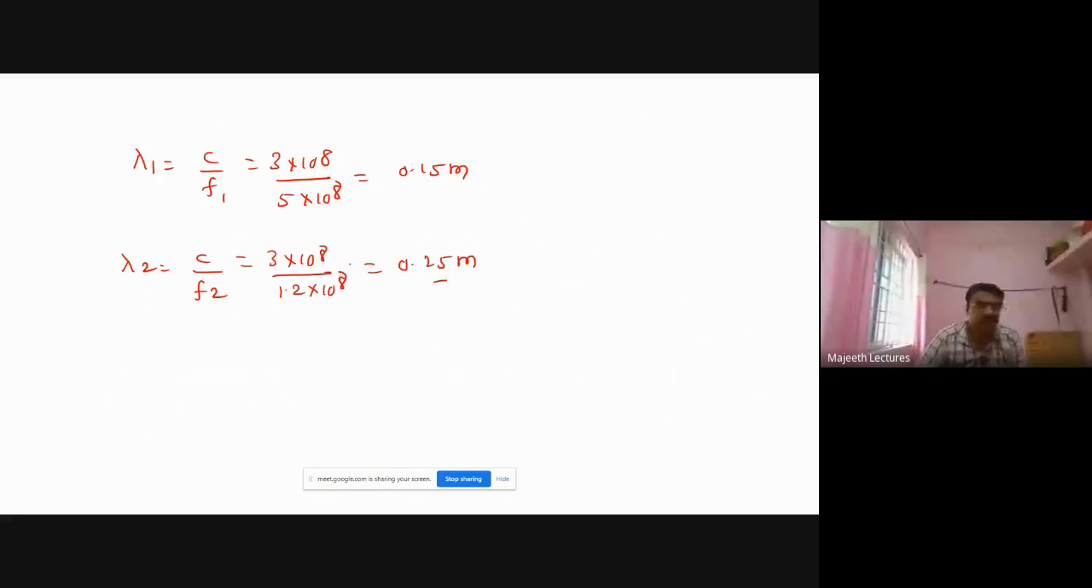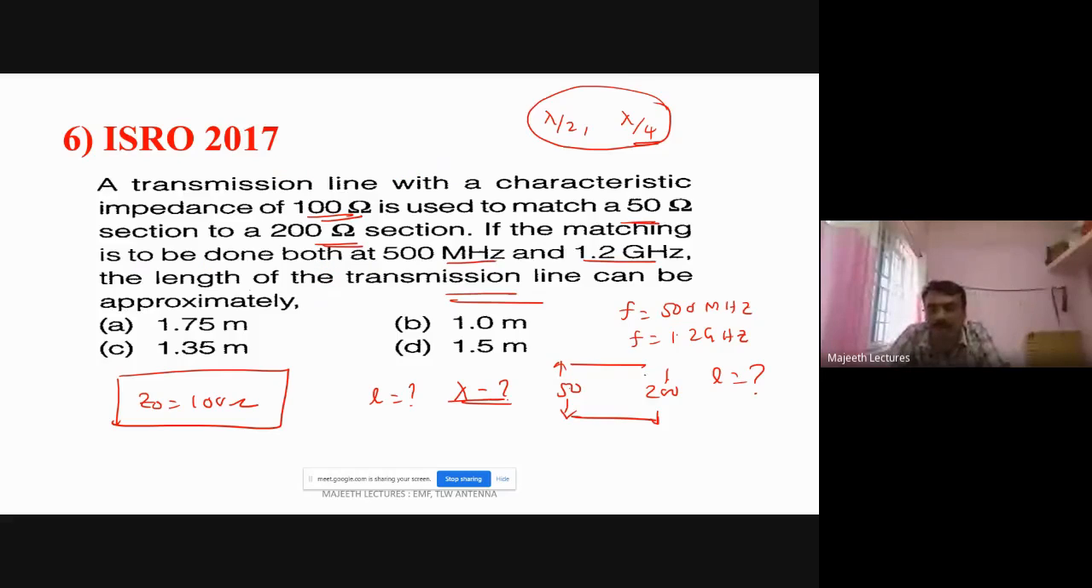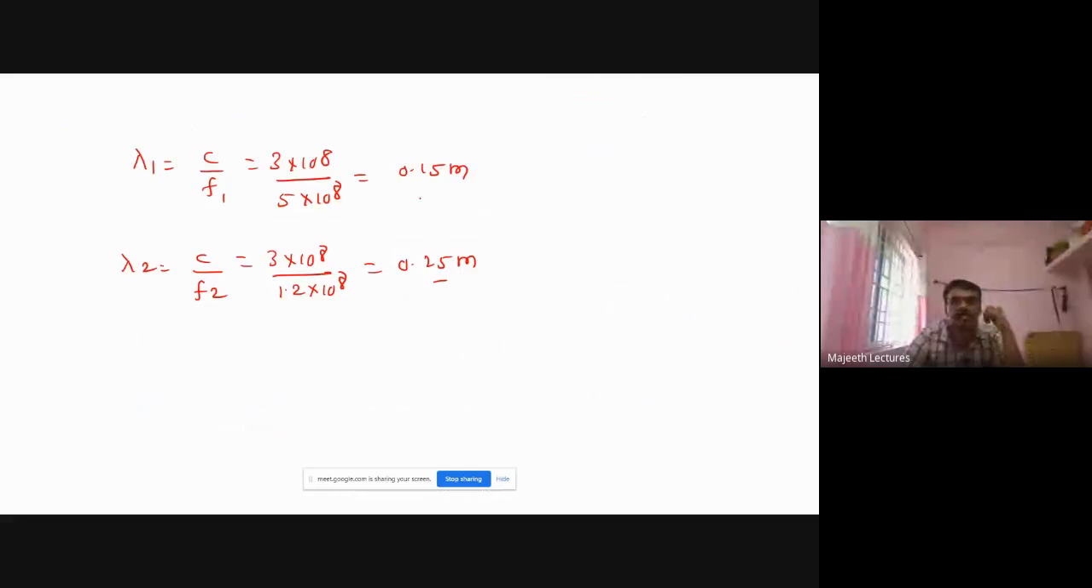Right? So what is the thing? We have 2 lambda. See, this is matching 200 ohm to 50 ohm. It is frequency 1, it is frequency 2. We have to do matching at 2 frequencies. One frequency at 500 megahertz and another frequency at 1.2 gigahertz. Right? So we got a lambda. For matching at 500 megahertz, the length should be this one. For matching at 1.2 gigahertz, the length of the line should be this one. Okay? But if I want to match both, what I need?